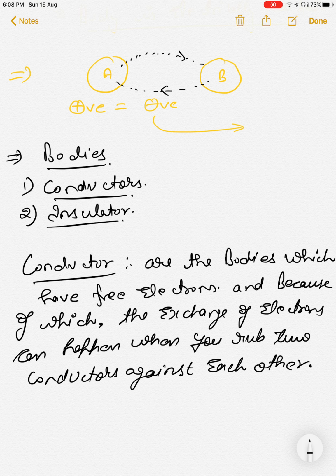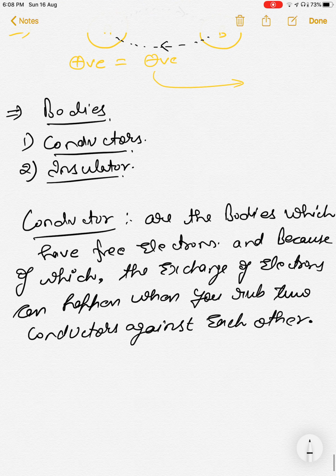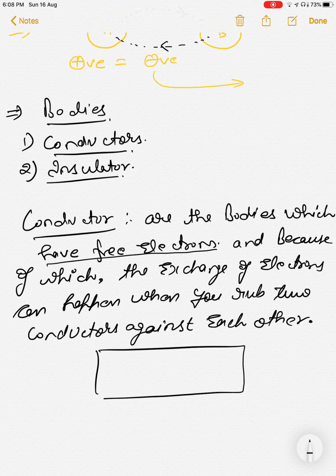It means the electrons are not tightly bound with the atoms. They can roam in the conductor freely. If you have this conductor, these are the positive charges which are tightly bound to the nucleus, and these are the electrons.